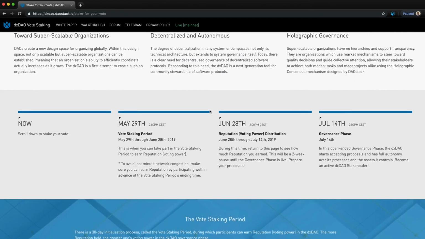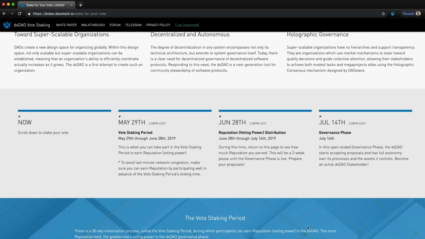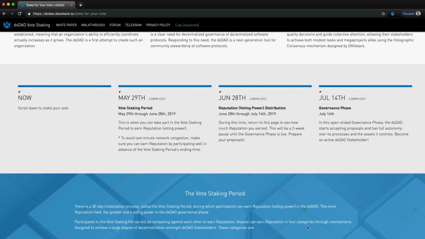Here you can see some of the important dates in the vote staking period. June 28th at noon GMT is when the vote staking period ends. This is an especially important day to remember. As we continue to scroll down on the page here, we come to the actual staking interface.